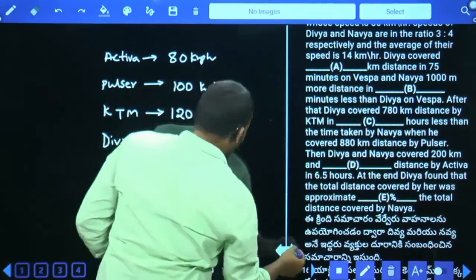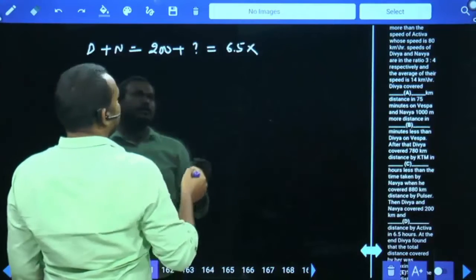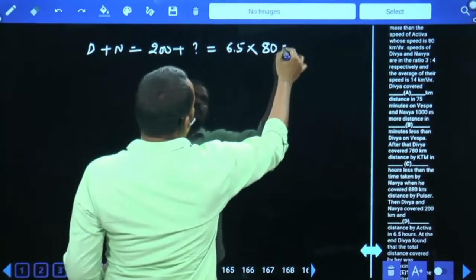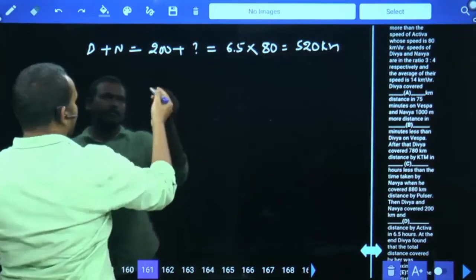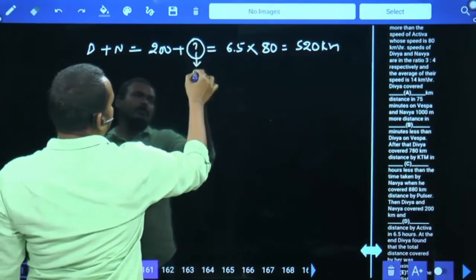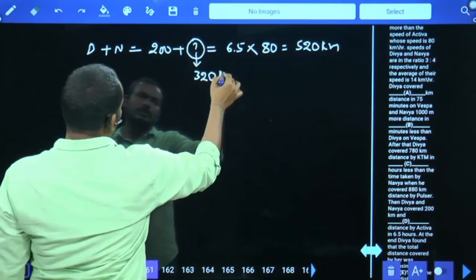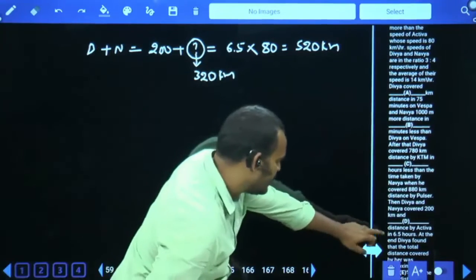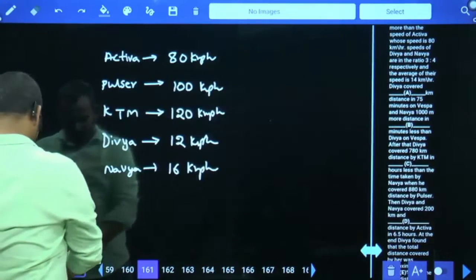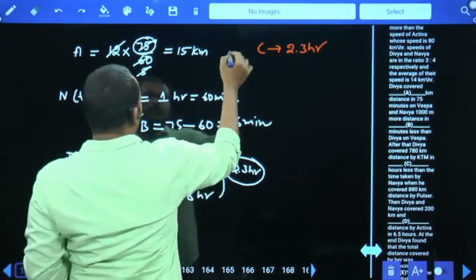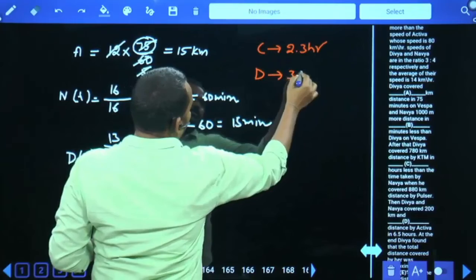The Activa speed is 80. 6.5 into 80 means it will be 520 kilometers. Divya 200 means the question mark value is 320 kilometers. Then D value is equal to 320 kilometers.